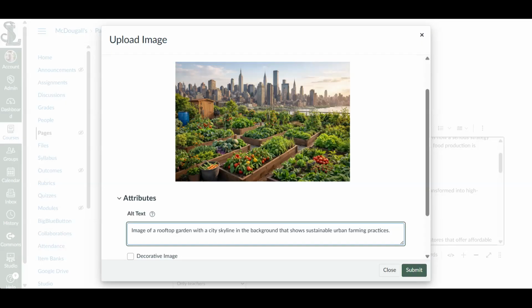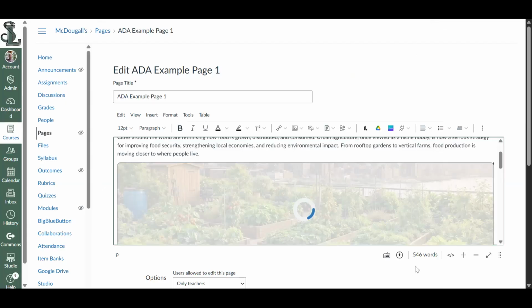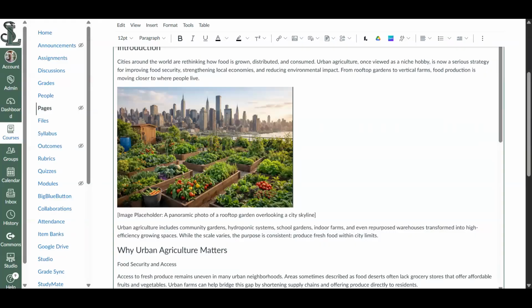Now that I've got that alt text in there, I'm ready to submit and upload my picture and put it into my Canvas page. Now you'll see that the image is currently in my Canvas page.